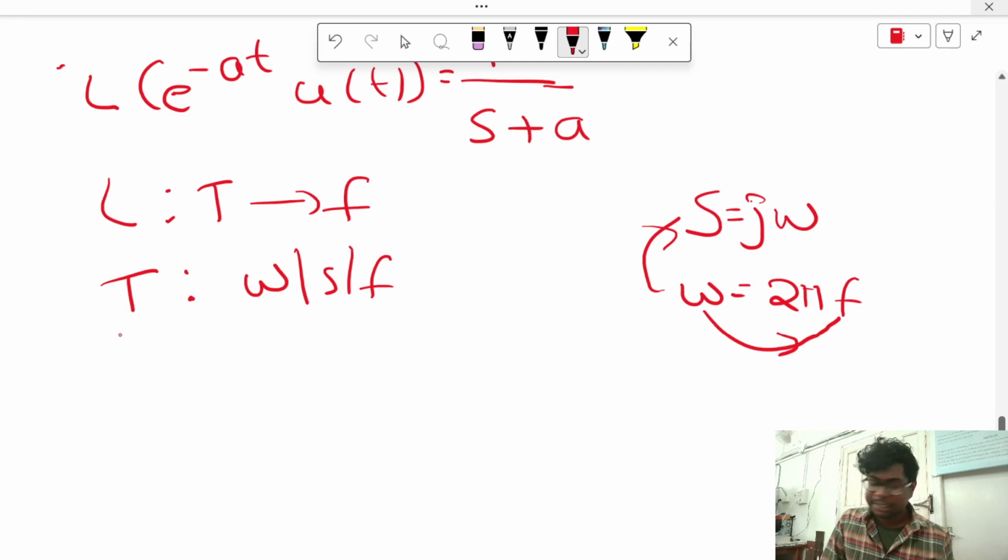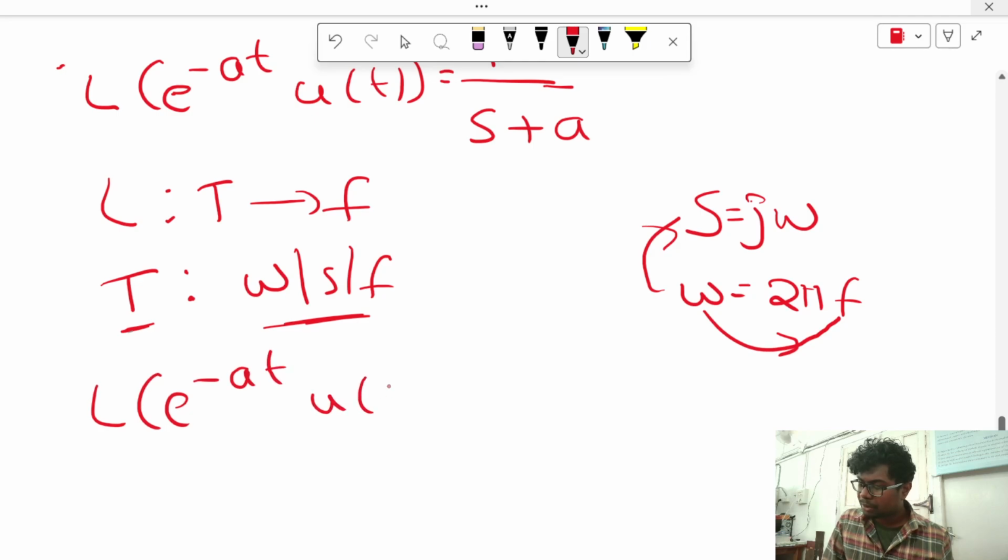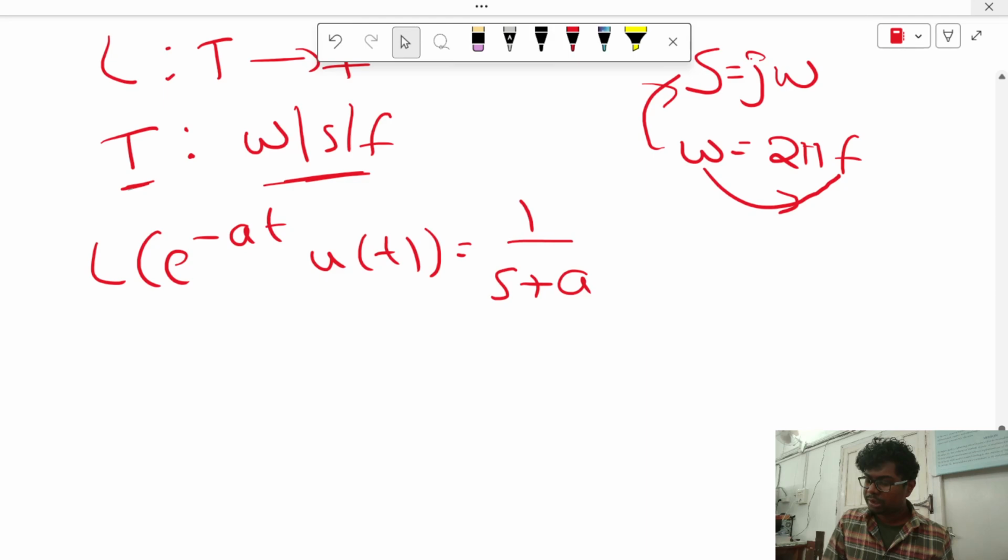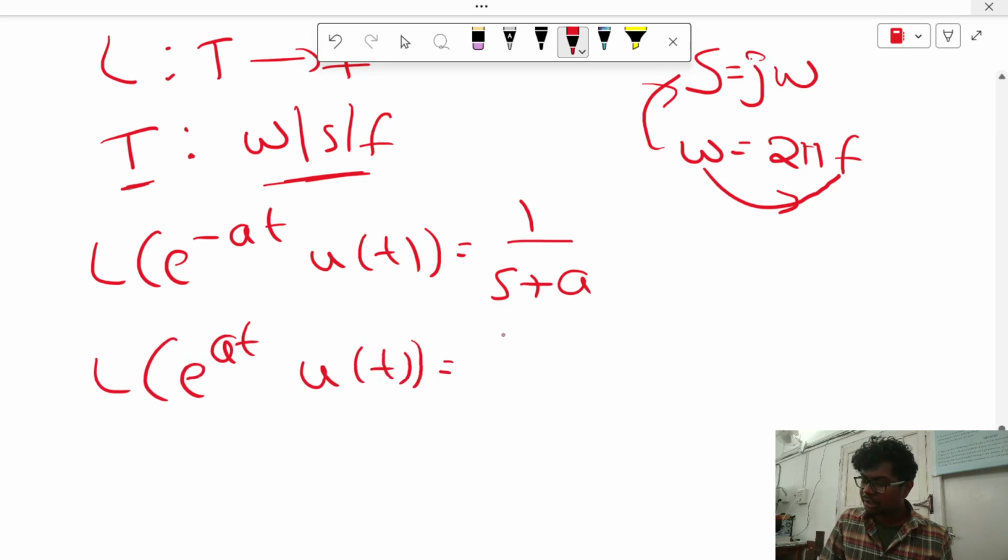If time domain is a boy, frequency domain is a girl. So both will always fight like Tom and Jerry. So Laplace of e power minus at u of t is equal to 1 by s plus a. Now similarly, Laplace of e power at u of t is simple. Here t is positive, so here it will come negative.